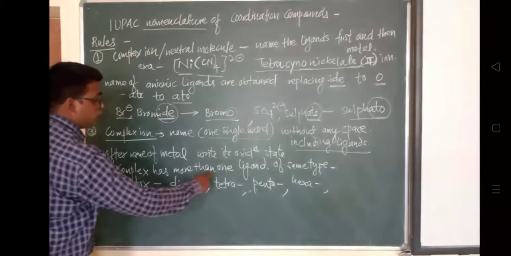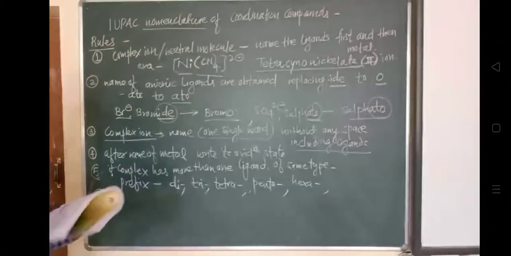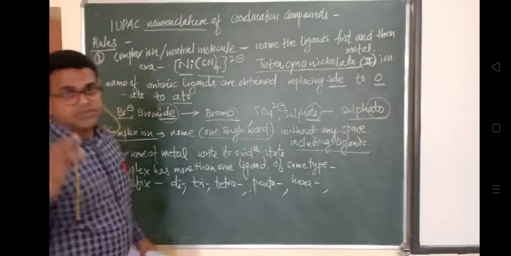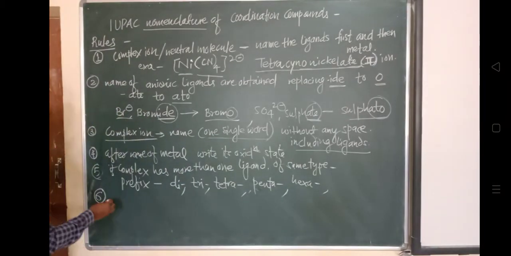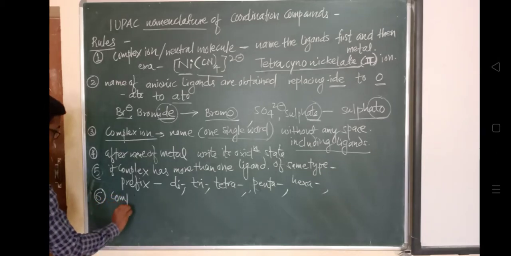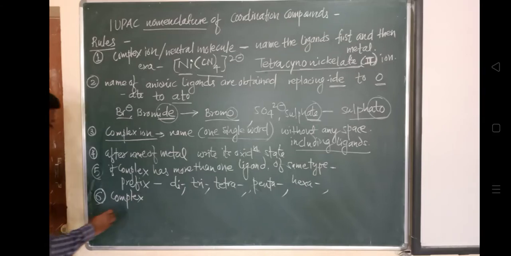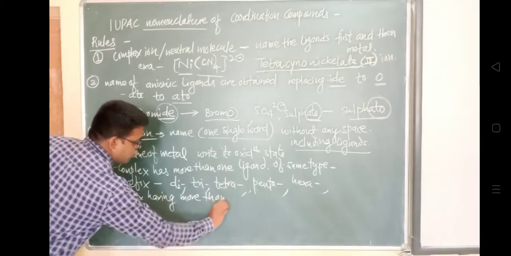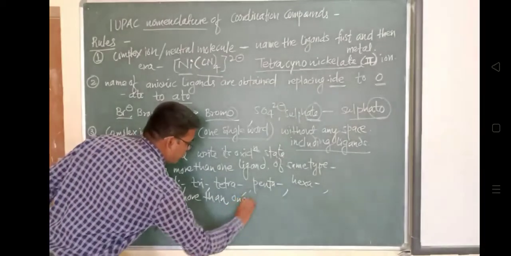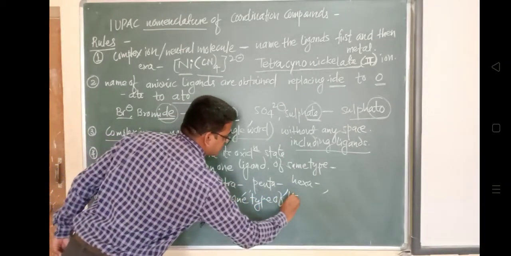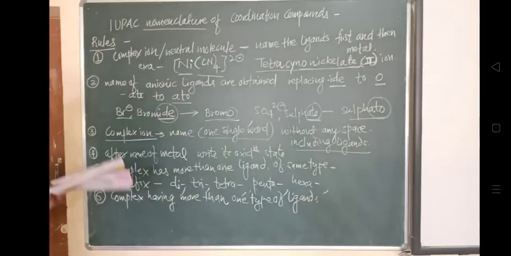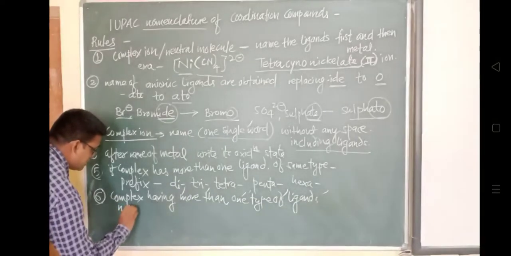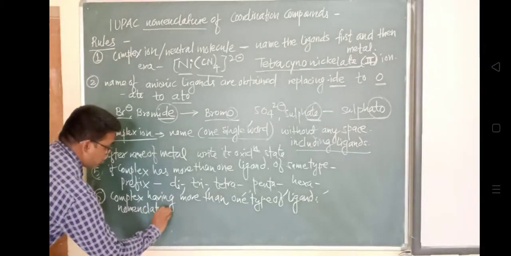But what if it has different ligands? That is rule number 6: for a complex having more than one type of ligand, the nomenclature is given in alphabetical order.